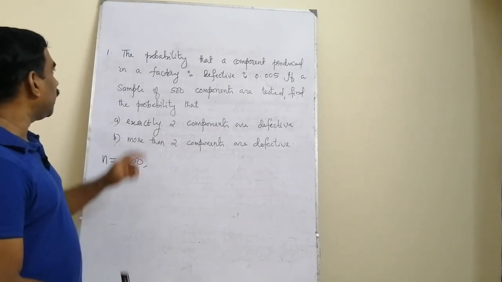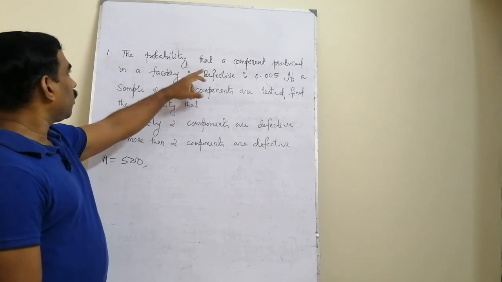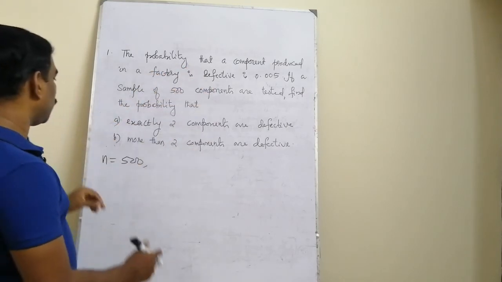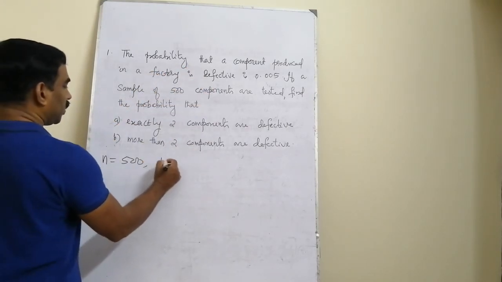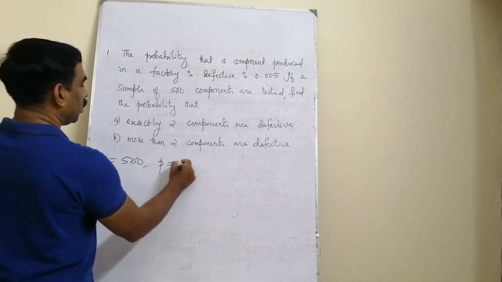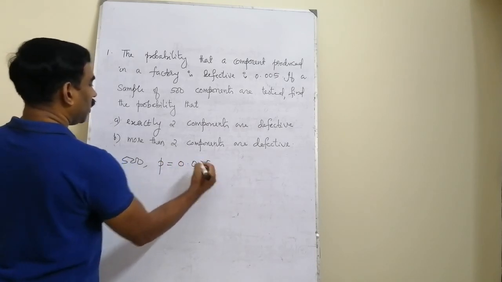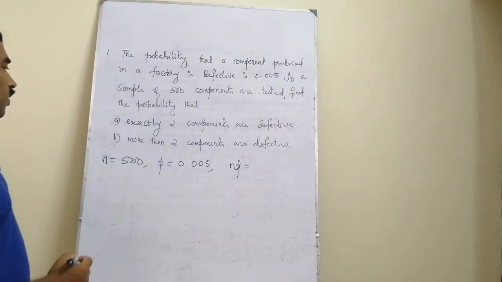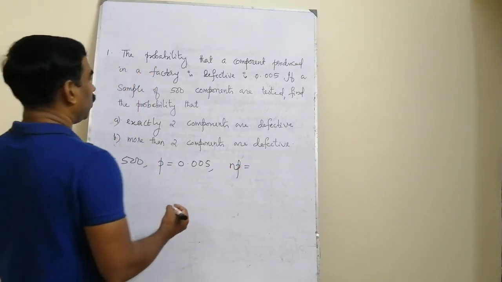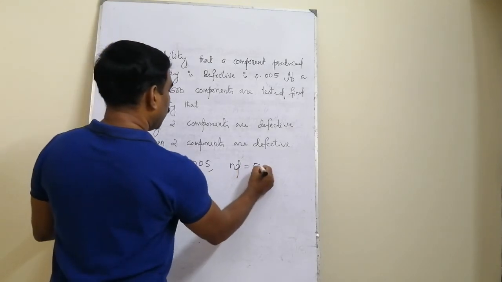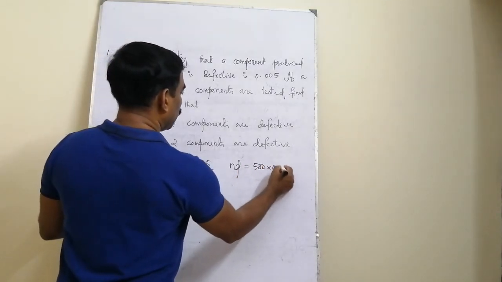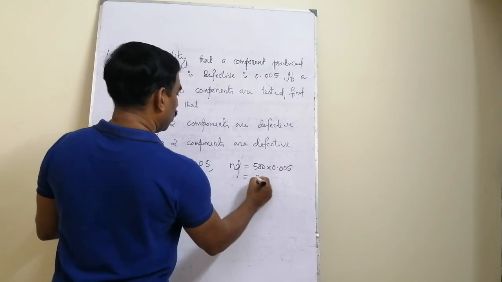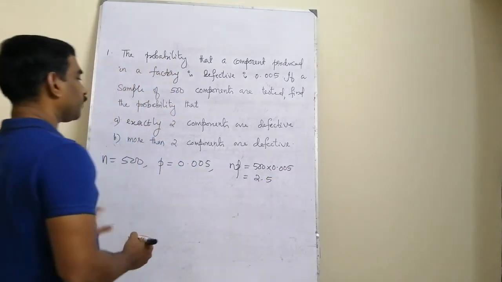And probability of success. Here what is success? Finding a defective item in the product or the component produced by the factory. So finding a defective item is taken as the success with the probability p equal to 0.005, so that the average number of defective items, or the average value of number of successes, np, is equal to 500 into 0.005, that is equal to 2.5.